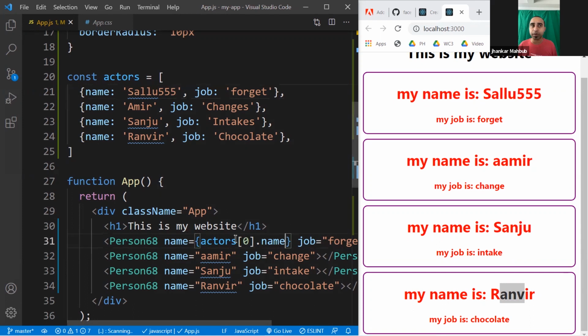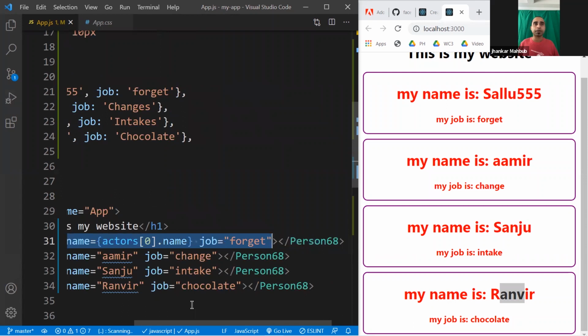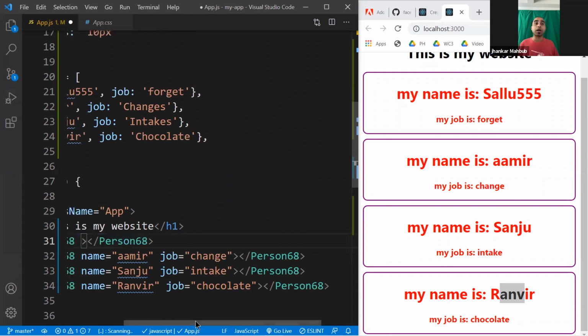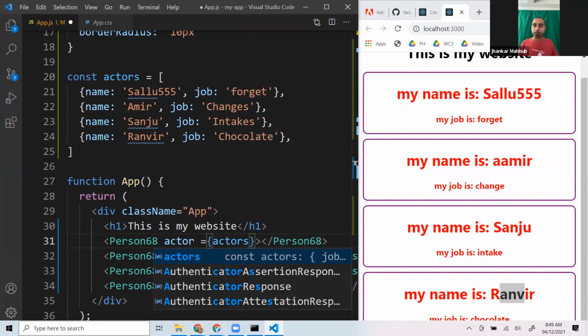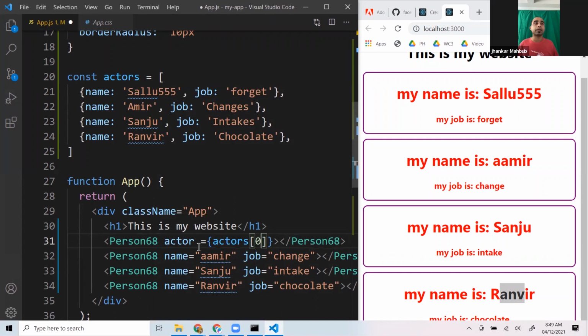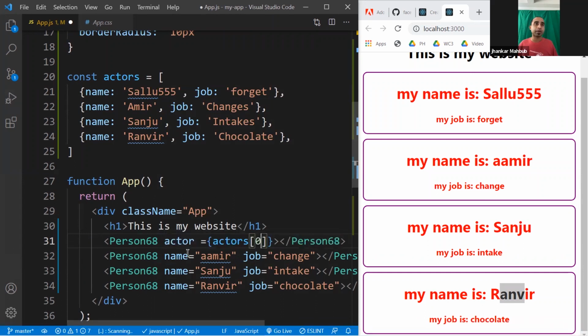So you can do it this way, but you need to pass it the same way as the job, right? If you have 10 properties of this object, you need to write 10 different props while calling this component. Instead of this, you can right away just pass one object. So this could be, say, this is your actor, and the value of the actor is actors, the first one.